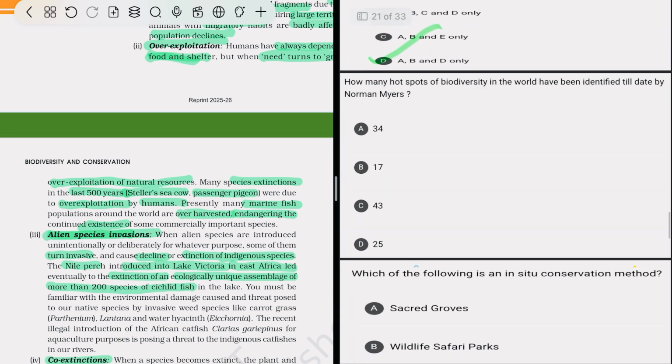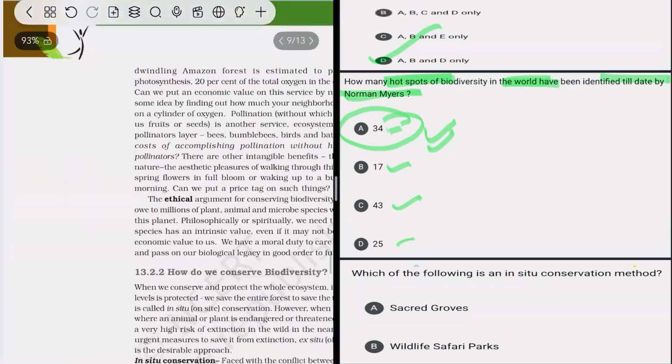After that, how many hotspots of biodiversity in the world have been identified till date by Norman Myers? 34, 17, 43, 25. So option E is correct. There are 34 hotspots of biodiversity in the world that have been identified by Norman Myers. We can see it here.